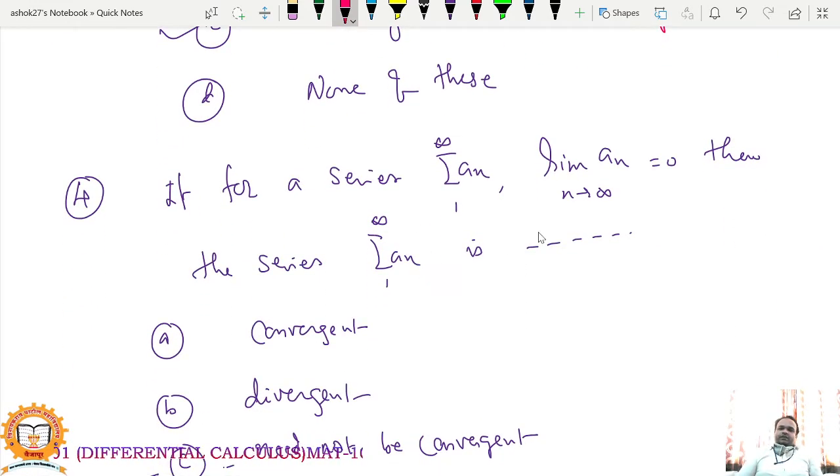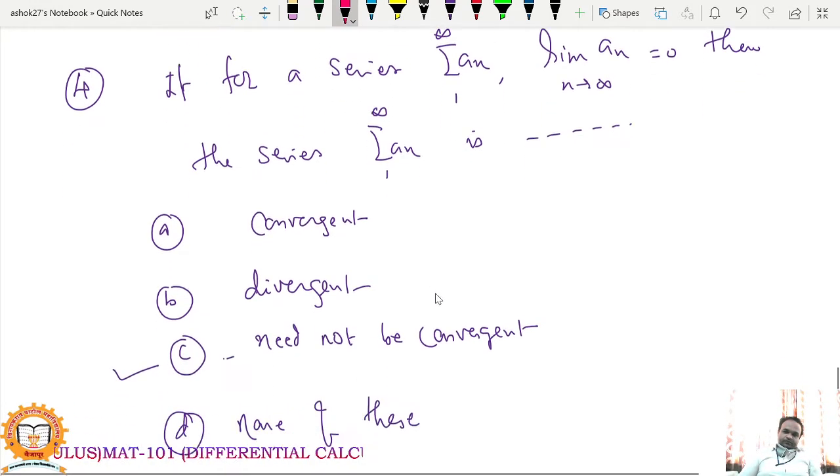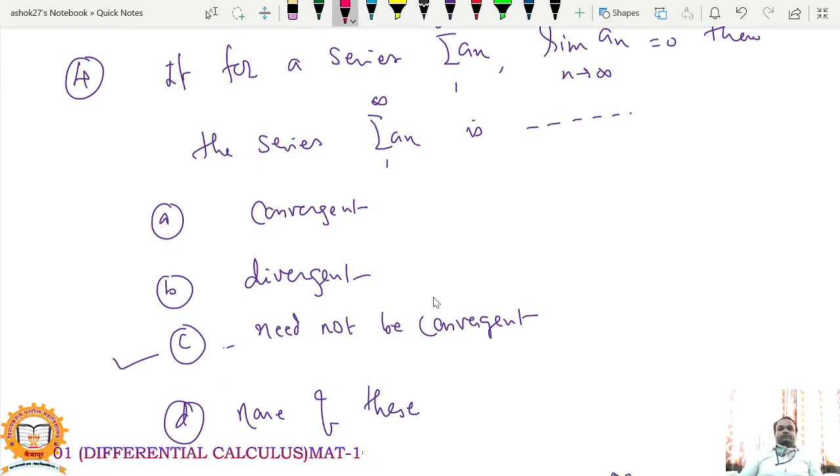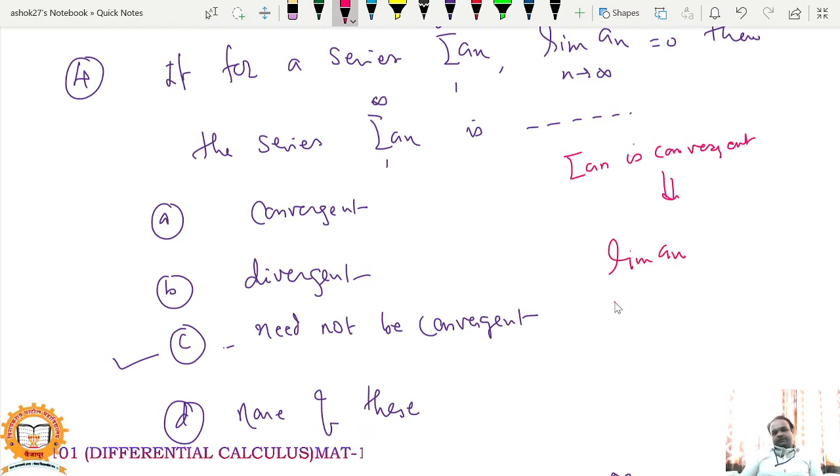If for a series summation a_n the limit of a_n equals 0, then the series summation a_n is convergent. Obviously, this is the converse of the theorem we have just seen. If summation a_n is convergent, it implies that the limit of a_n as n tends to infinity is equal to 0. That means if the series is convergent, then this limit is 0. But if the limit is 0, it does not imply that the series is convergent. So it need not be convergent. The converse of this theorem is not true.